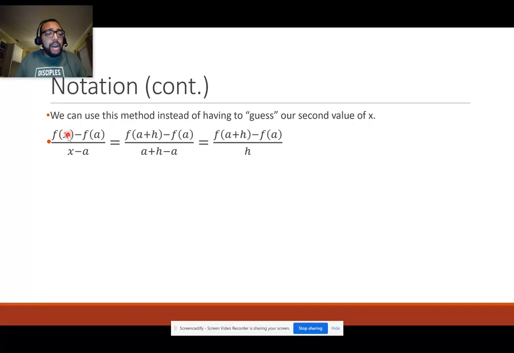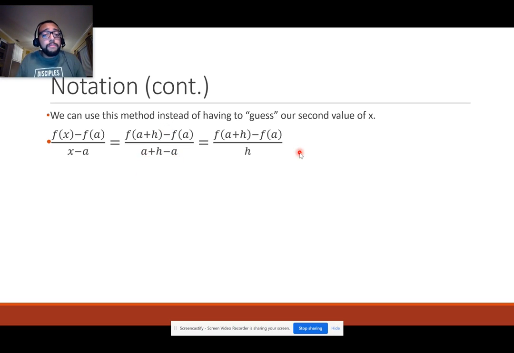All right. Now, we can use this method instead of having to guess. So instead of saying f of x minus f of a over x minus a, let's replace all of our x's with a plus h. So f of a plus h minus f of a over a plus h minus a. Again, we replace this x with a plus h, and we replace this x with a plus h. Well, we can't really change anything on this top part. Oh, on the bottom part, hey, we got two a's on bottom.